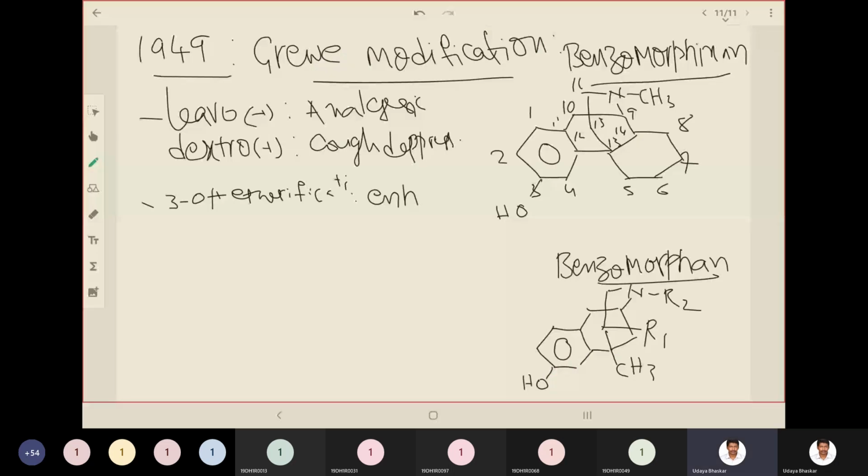Fine. So now it is visible. If you etherify the hydroxyl group at the third position, that will enhance the activity.